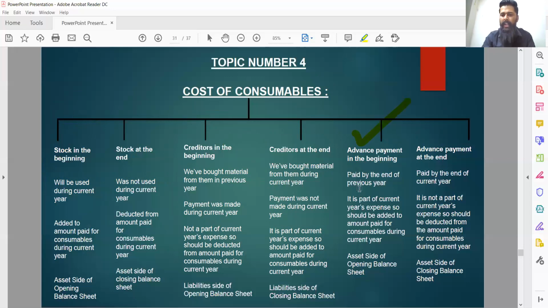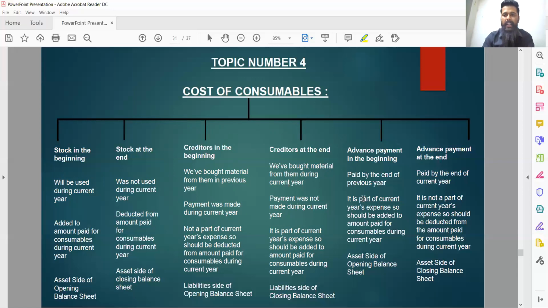What does advance payment in the beginning mean? Basically means in the very beginning of current financial year, or by the end of previous financial year, I have paid in advance a certain sum of money to the supplier of consumables. Understand it? By the end of previous year, I have made a payment to the supplier of consumables in order to get consumables for current year. Payment was made in previous year, but consumables will be delivered in current year. So that is part of current year's expense, which was actually paid in previous year.